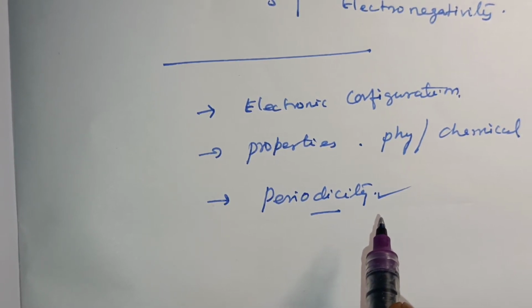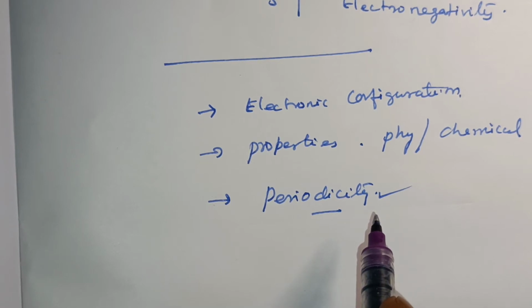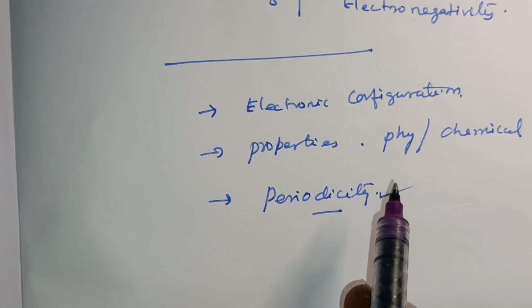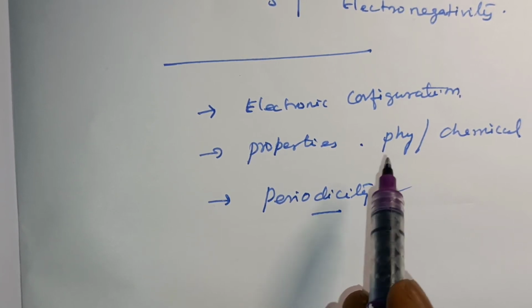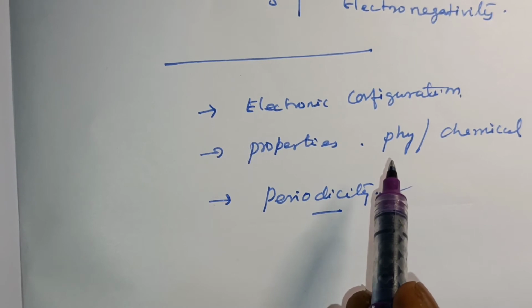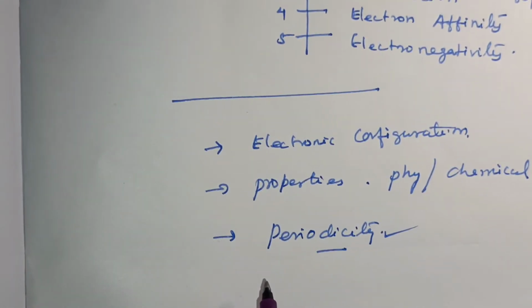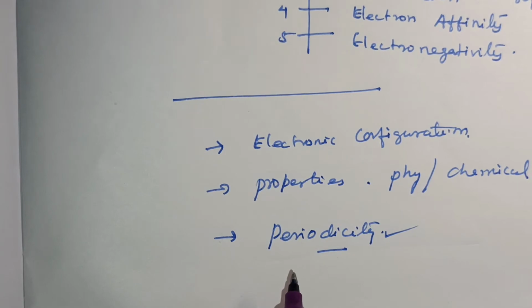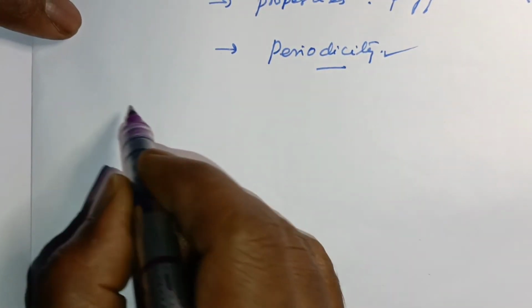So it is very easy to understand the properties of certain elements. The periodic properties are used to identify the electronic configuration and to explain the physical and chemical properties. So we discuss the periodic trends in properties one by one.